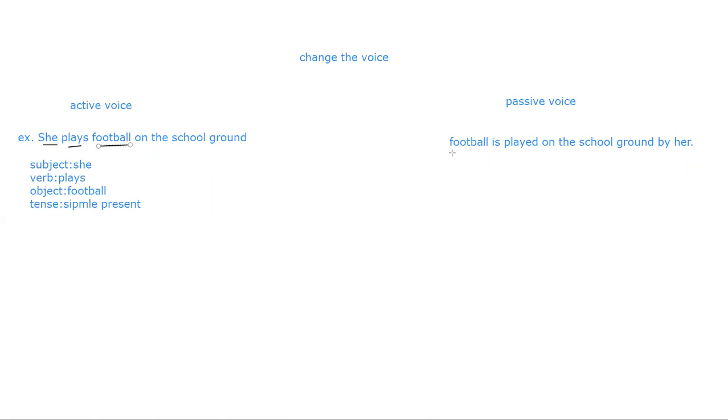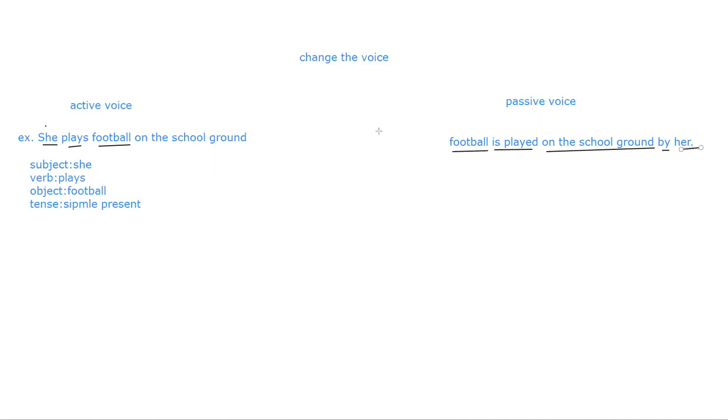First you take the object in place of the subject, that is football. Plays, this is simple present tense, convert into passive, that is played. Then take the remaining part of the sentence, on the school ground. Then after that, this subject you take last, by her. In this way, active into passive means football is played by her, means football is played on the school ground by her.